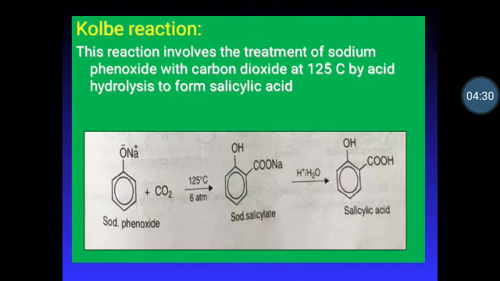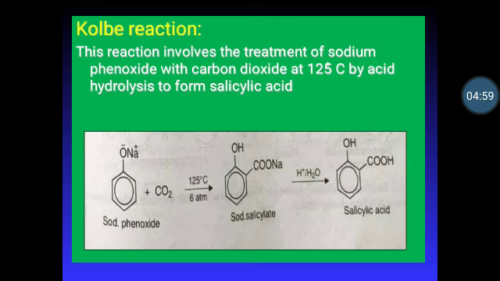The next reaction is the Kolbe reaction. This reaction involves the treatment of sodium phenoxide with carbon dioxide, followed by acid hydrolysis, to form salicylic acid. When phenol is treated with sodium hydroxide, phenoxide ion is generated. This phenoxide ion is highly reactive towards electrophilic substitution reaction with carbon dioxide to form salicylic acid.